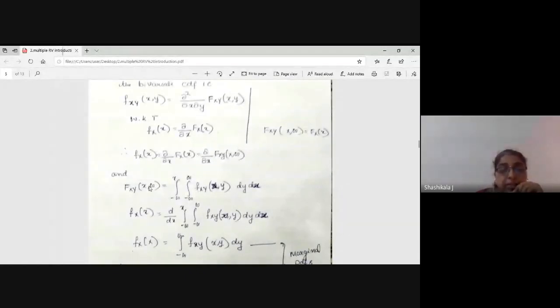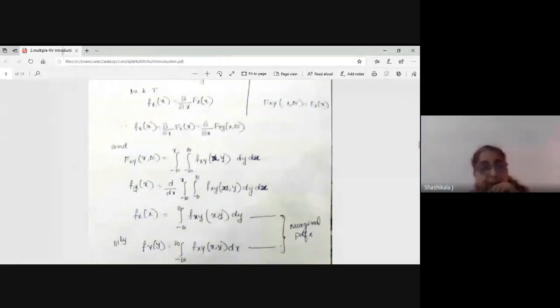Here x ranges from minus infinity to some value x, and infinite means the full range, minus infinity to plus infinity, of f of x, y dy dx.